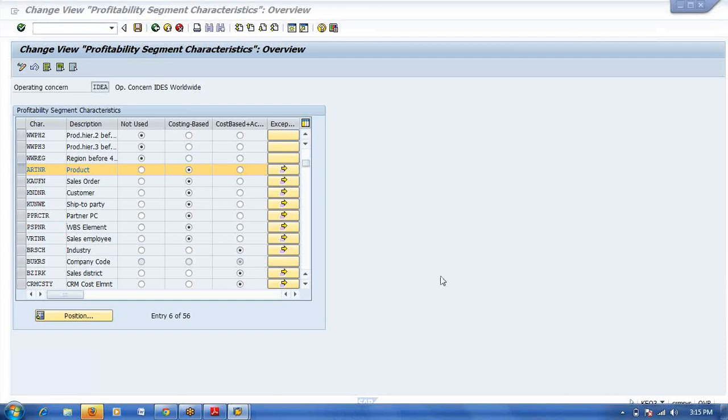Okay, here, product, customer, they selected segment level characteristics. Whenever I sold the material to the customer, then system will give one segment number, we call market segment or profitability segment. System will generate one profitability segment number.